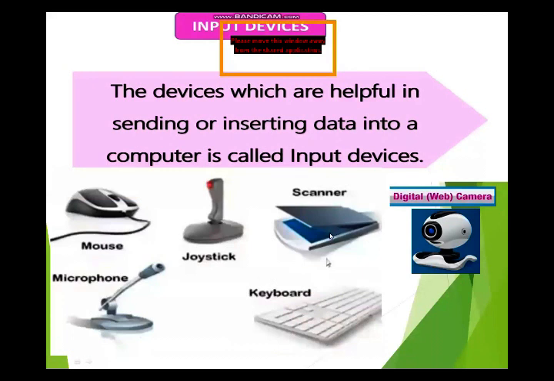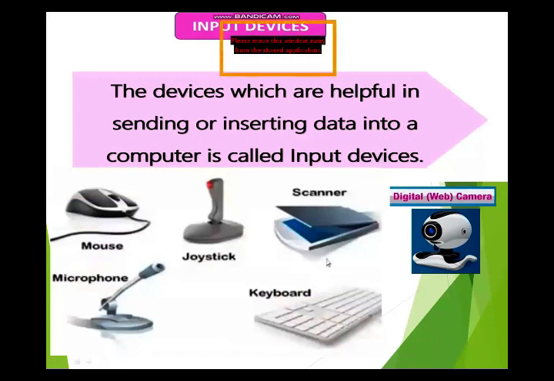Scanner. A scanner is also an input device. It is used to scan text, pictures, and so on to transfer them into the computer. If you want to transfer a picture or text into a computer, we can use this device and scan it. Webcam. A webcam is also an input device.